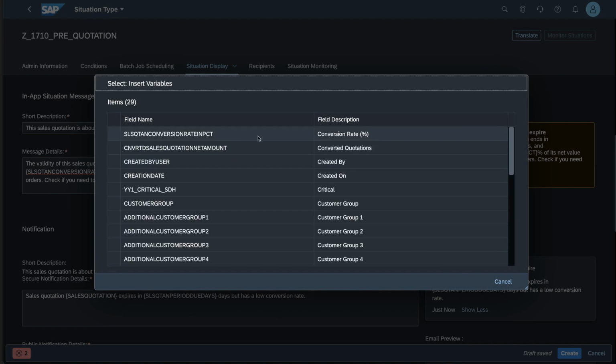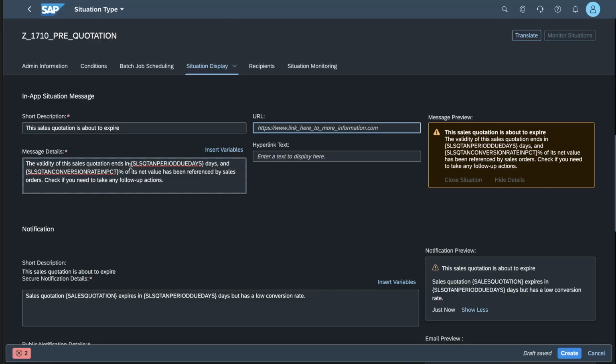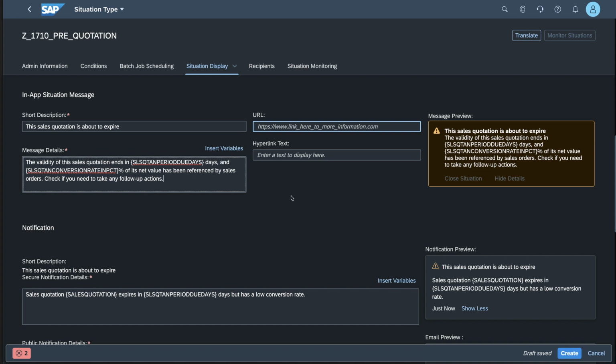Now variables, as you can see here, we have a large number that is available, and they are represented in curly braces here in the notification text. At runtime, when the background job is triggered and identifies applying situations, in the message that will be sent to you, these curly braces, these variables, are going to be replaced with the actual value that stems from the quotation that has been identified as being a situation that you wanted to be advised of. So this is the message that will appear in the quotation.